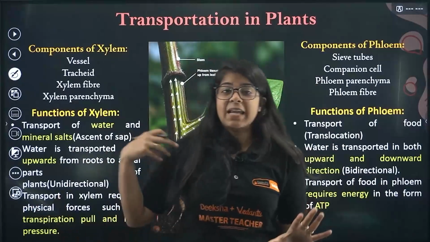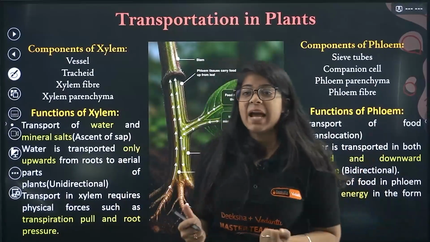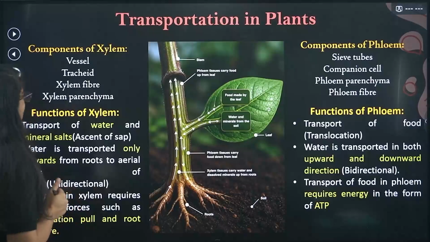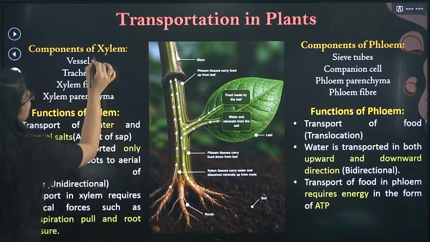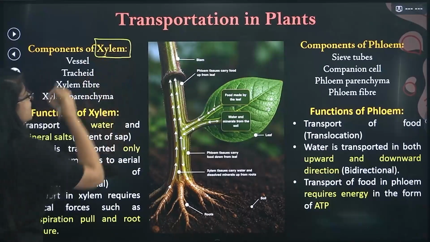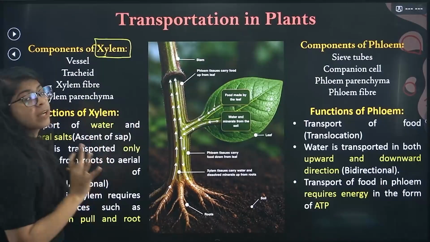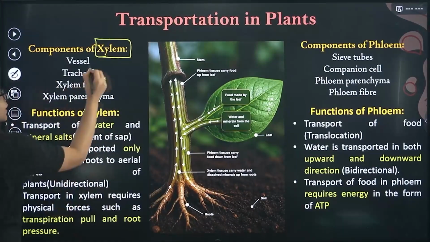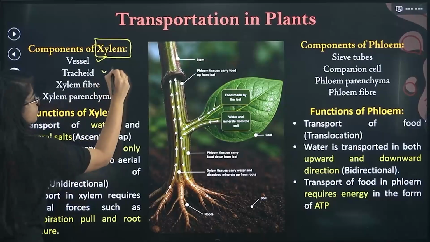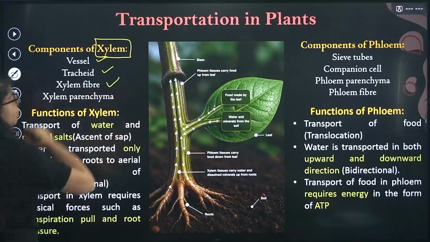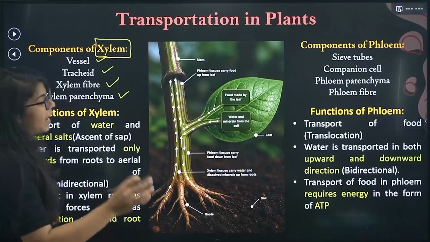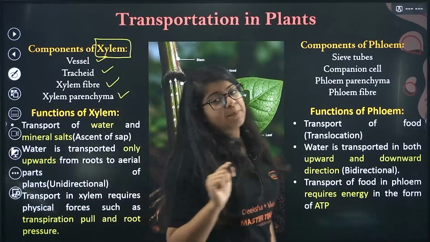First is xylem, next is phloem, right? Or you call it phloem. Okay, whatever you want to call it. Now bacha, xylem. What is xylem? So basically it includes xylem. Let's understand the basic stuff. Okay, it includes vessel, it includes trachea, it includes a xylem fiber, and it includes a xylem parenchyma. Done. Now what happens bacha?